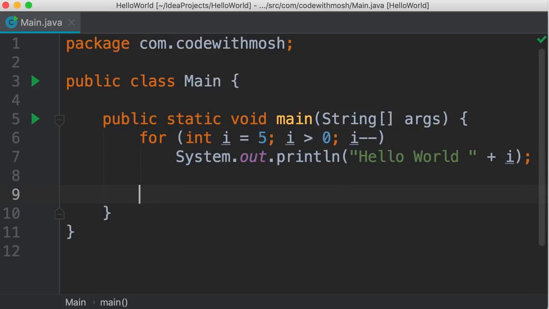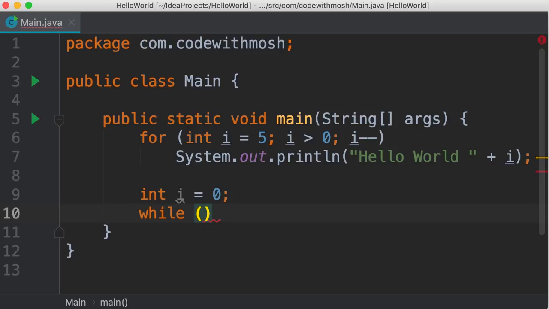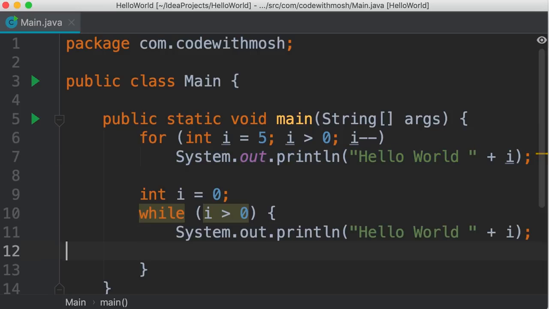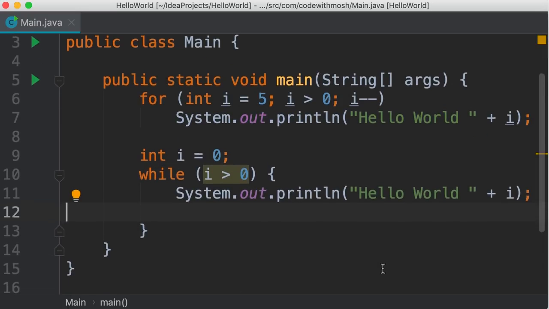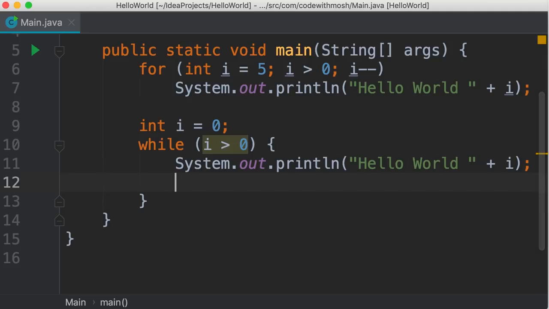So first we declare a loop variable, int i. We initialize it to 0. Next we type while, and here in parentheses we type our loop condition. While i is greater than 0, then we're going to execute the code inside this block. So I'm going to copy this from here, paste it in this block, and finally we need to decrement i like this. So at the end of each iteration, we decrement i just like in our for loops.